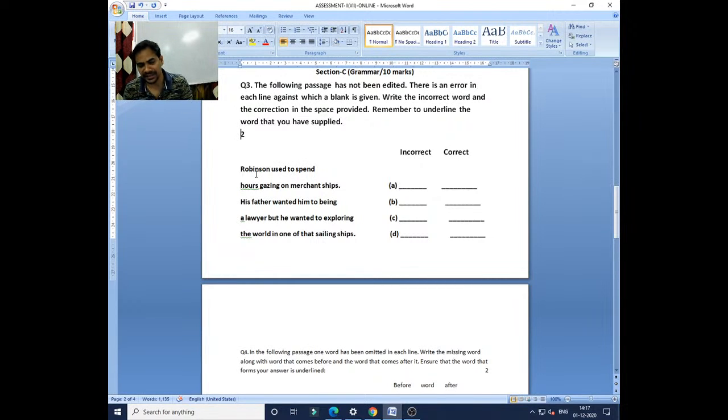Robinson used to spend: there is no error in this particular line because there is no blank, no options are given like A, B, C, D. Next one you come, column A, hours gazing on merchant ships. Where is the mistake? In column number A, quickly try to identify the mistake and tell me the reason, sir, because of this ground, the answer should be this one. Yes, you start.